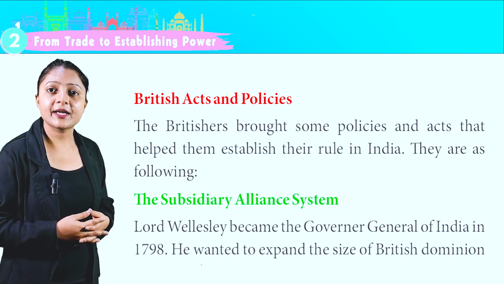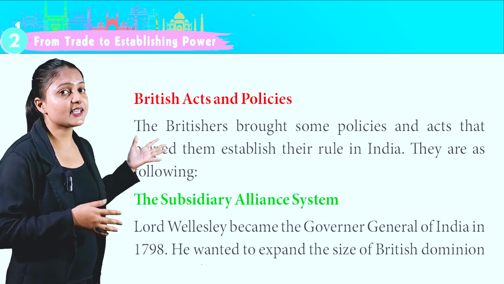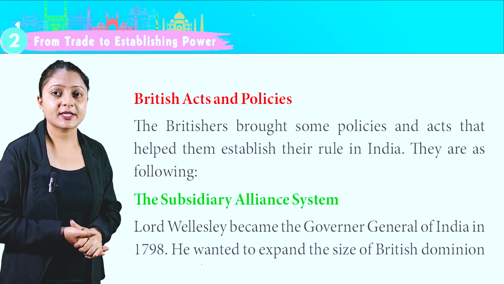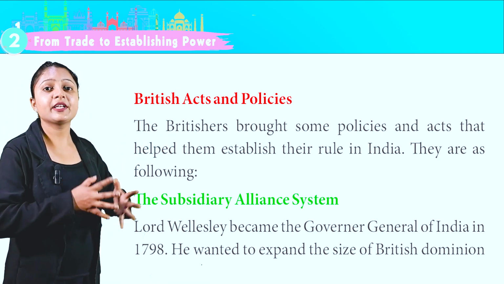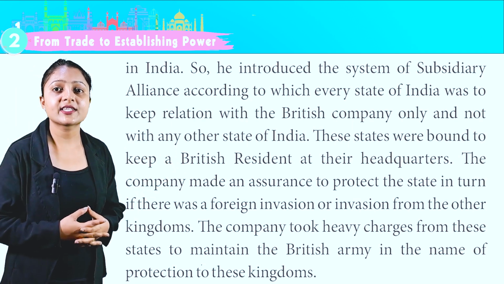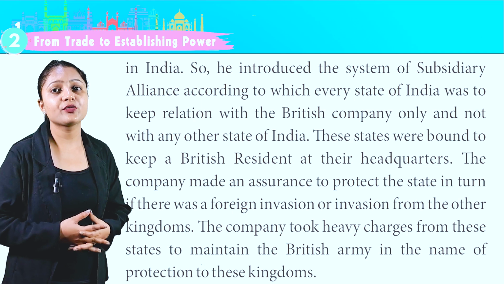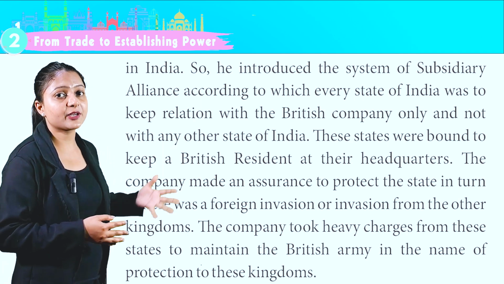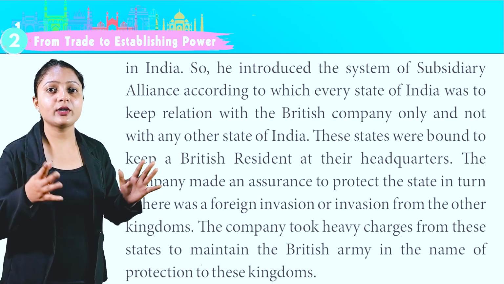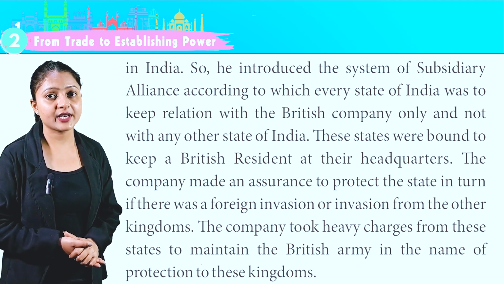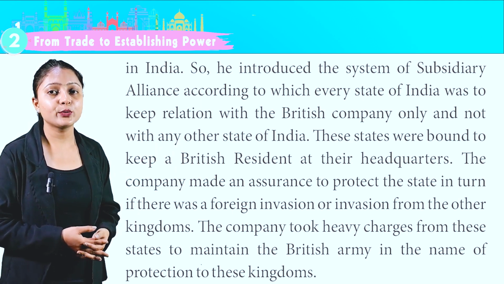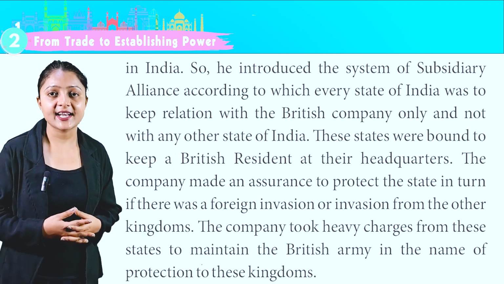Lord Wellesley became the Governor General of India in 1798. He wanted to expand the size of British dominion in India. So he introduced the system of subsidiary alliance, according to which every state of India was to keep relation with the British Company only and not with any other state of India. These states were bound to keep a British resident at their headquarters.